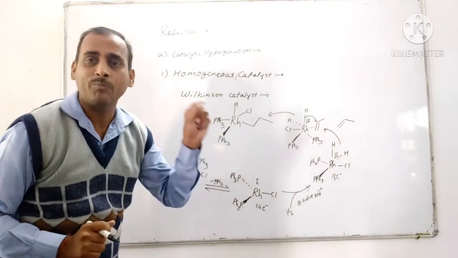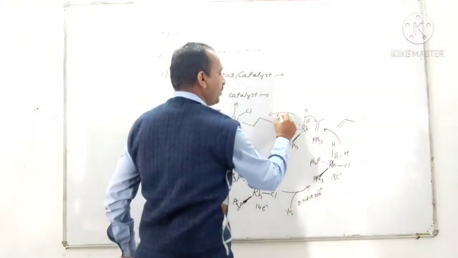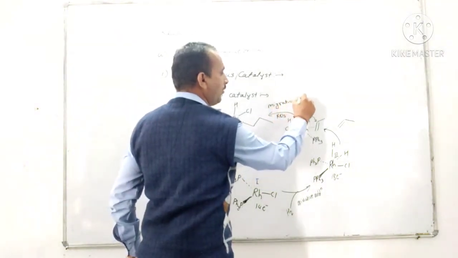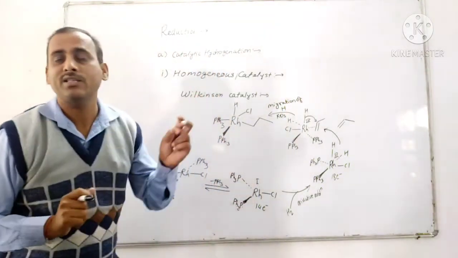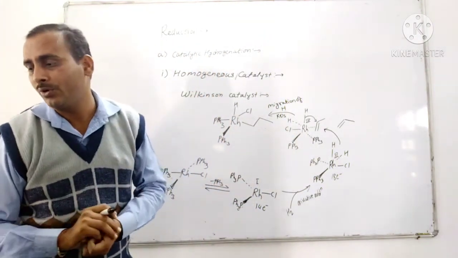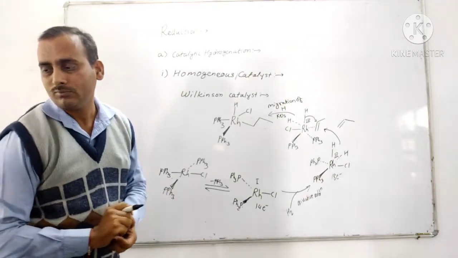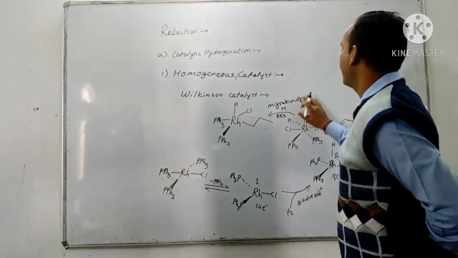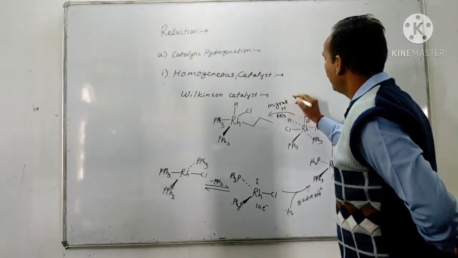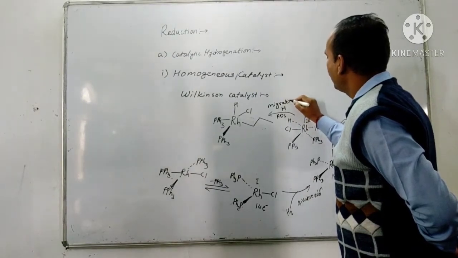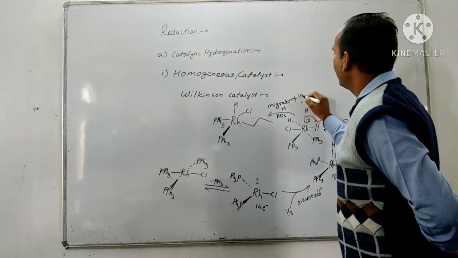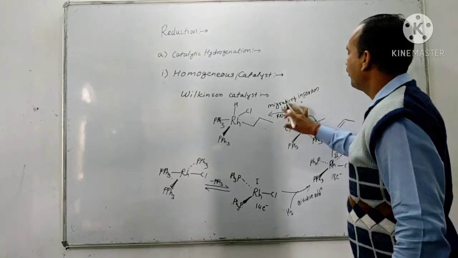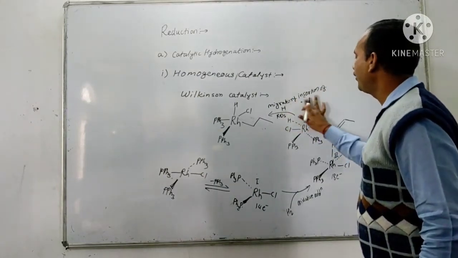Migration of hydrogen. This step is the rate determining step, RDS. This is the migratory step in which hydrogen is migrated from the rhodium to the carbon-carbon double bond. So it is called a migratory insertion. Migratory insertion of hydrogen takes place.